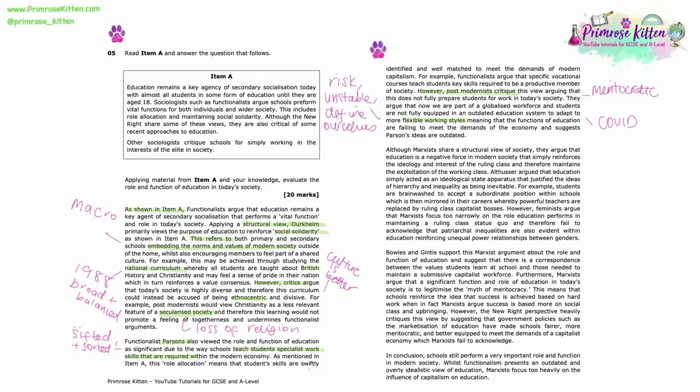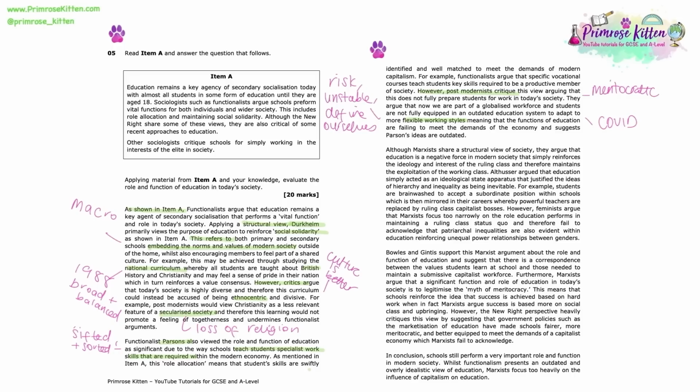So we know that many companies had to switch very quickly to remote working as soon as lockdowns were introduced, and actually many people continue to work from home in more flexible ways, but schools have not adapted to that system for the most part. So you could use that as an example in the exam of how postmodernists would critique the way that schools haven't really kept up with the world of work in a globalised economy.